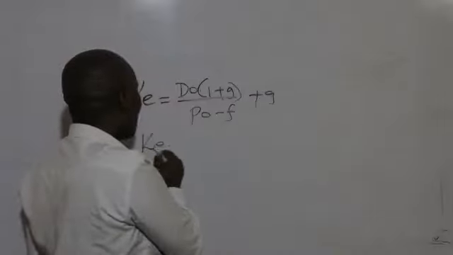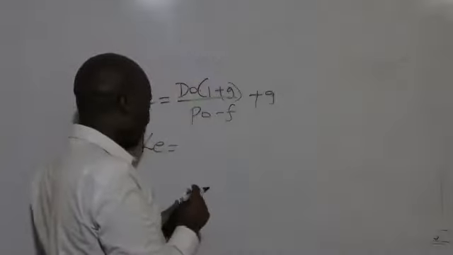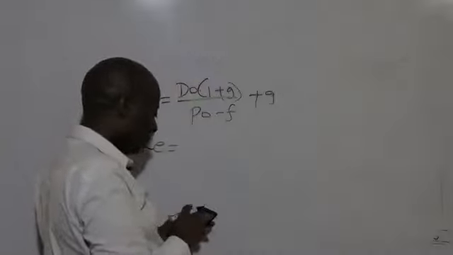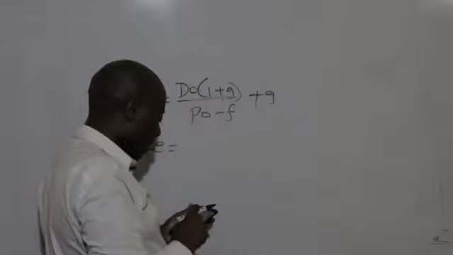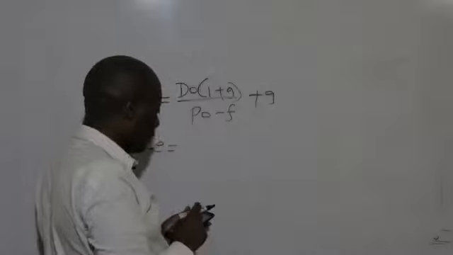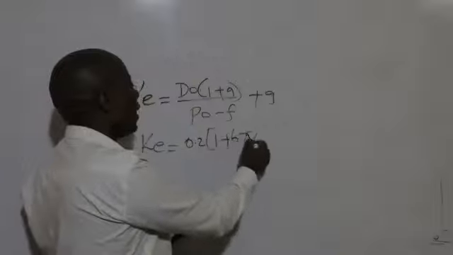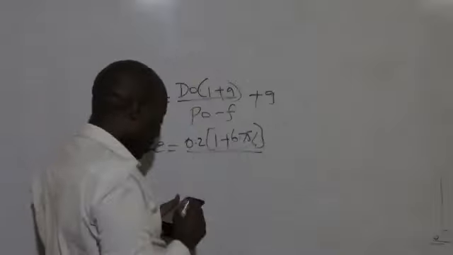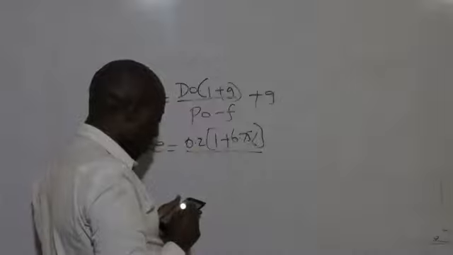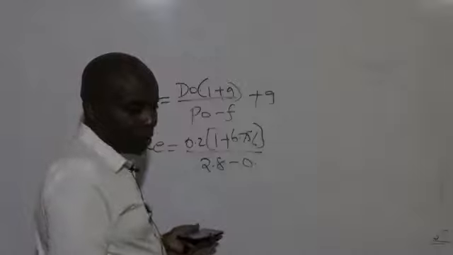So we have our cost of equity being equal to D0. The D0, ladies and gentlemen, that we have here has been given. Market value is 2.8, dividend is 0.2. So 0.2 into 1 plus 6.75%, all over P0, which is 2.8. There's nothing like flotation in this question.